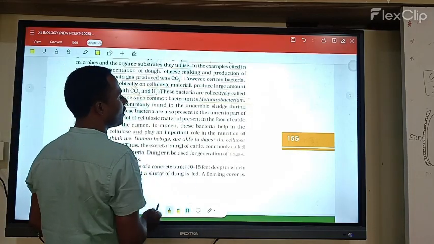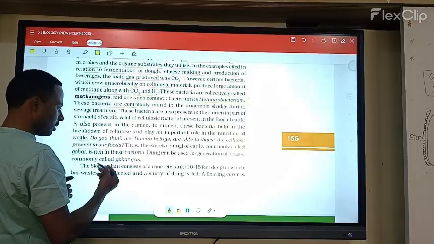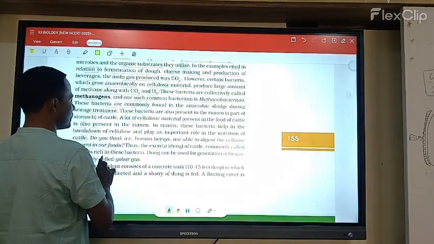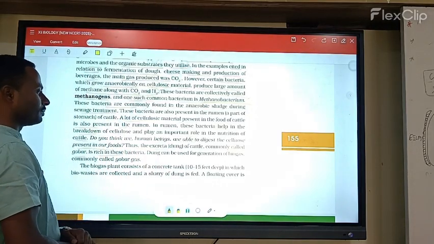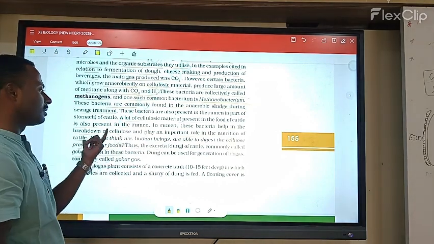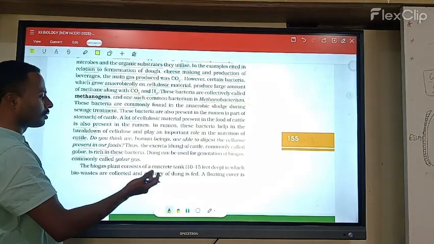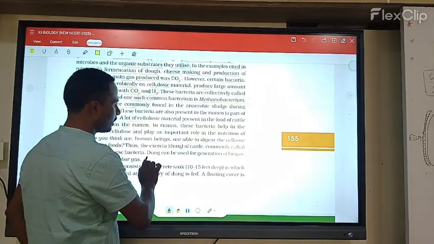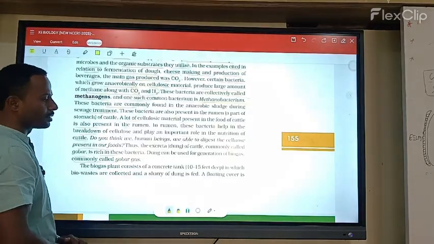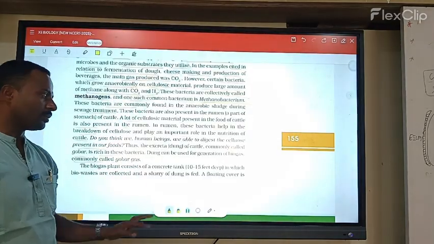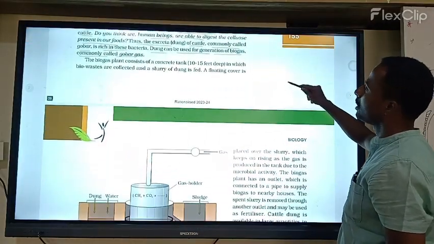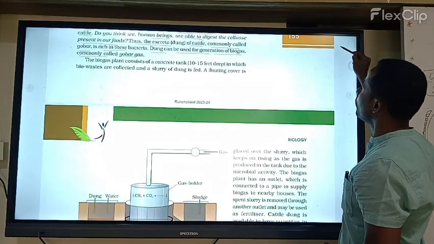Human beings are not able to digest cellulose, so methanogen gas is not formed. The dung of cattle, commonly called gobar, is rich in these bacteria. When dung is fermented to produce methane, the gas is called biogas or gobar gas.